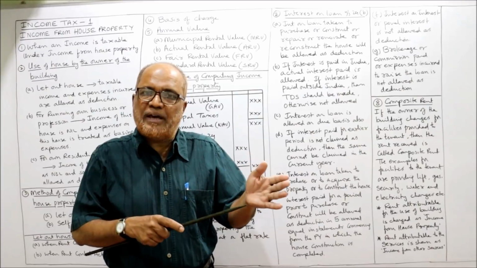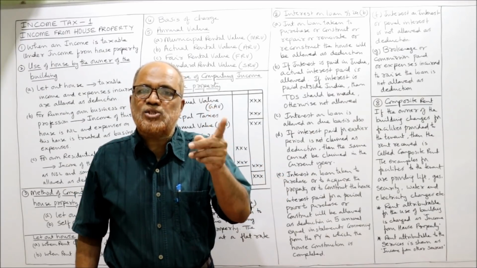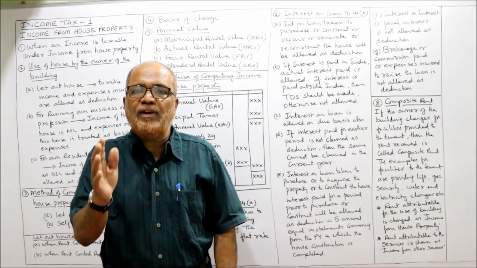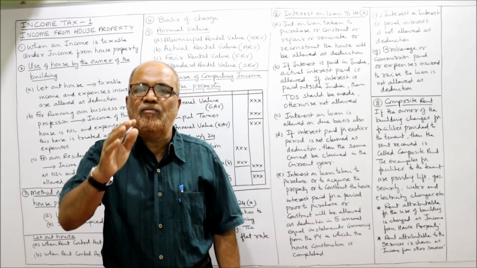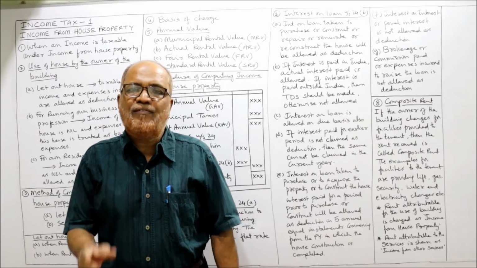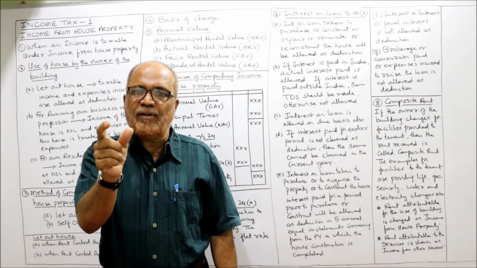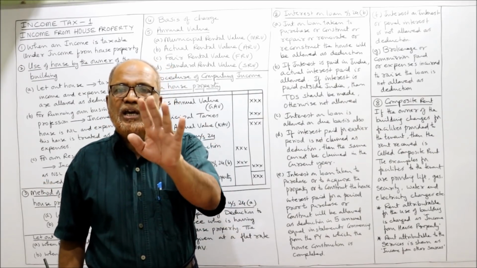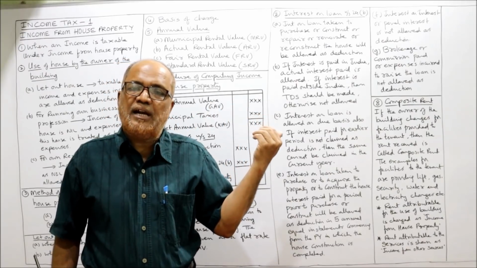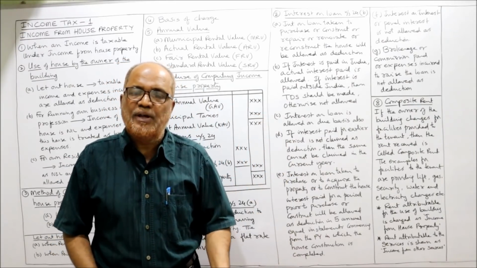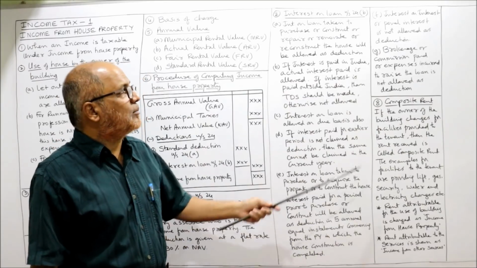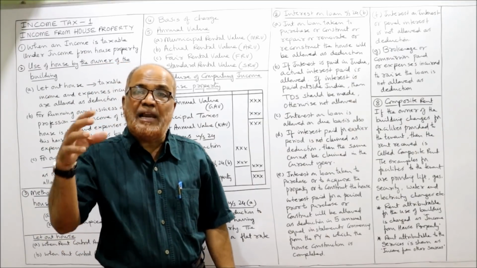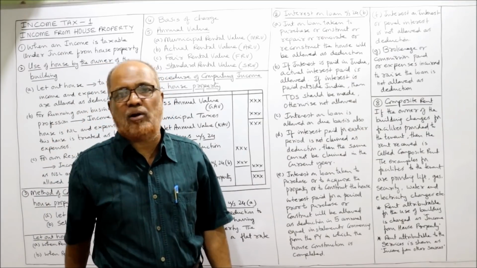Before construction is completed, suppose 1 lakh rupees interest on loan was paid. So 1 lakh divided by 5, 20,000. So every year 20,000 interest on loan will be allowed as deduction from the year in which the construction was completed. After completing construction, that prior period interest on loan will be allowed as deduction. I'll discuss more on this point in the problems. Interest on interest or penal interest is not allowed. That means if penalty is applied, penalty interest is not allowed as deduction.